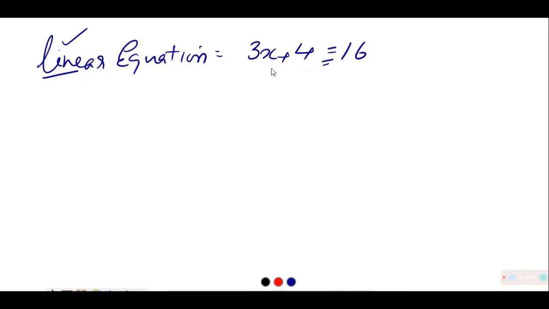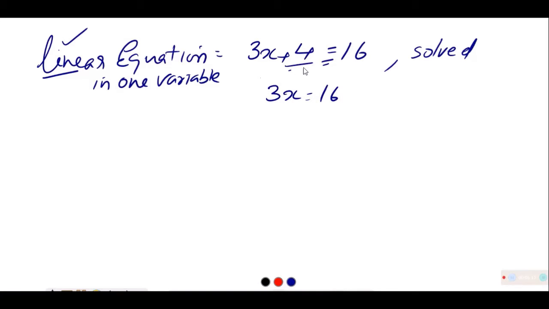Equation because of equal to, and that is in one variable. Only one variable is there, that is x here, and it is unknown. And you solved it also. You studied a certain mechanism of transposing from left to right. For example, you write 3x is equal to 16. This plus 4 will be removed by subtracting 4 on both sides. You studied how to find this 16 minus 4 is equal to 12, and upon 3 multiplication will be divided. All these things are studied.